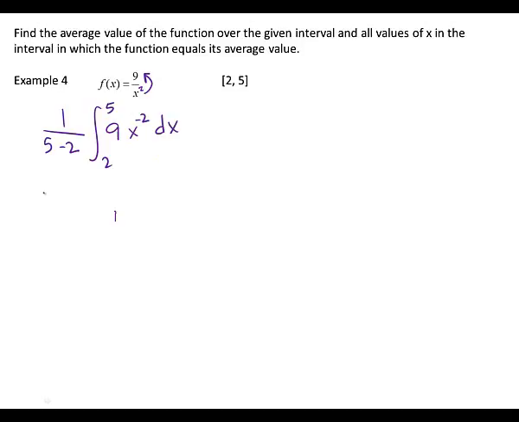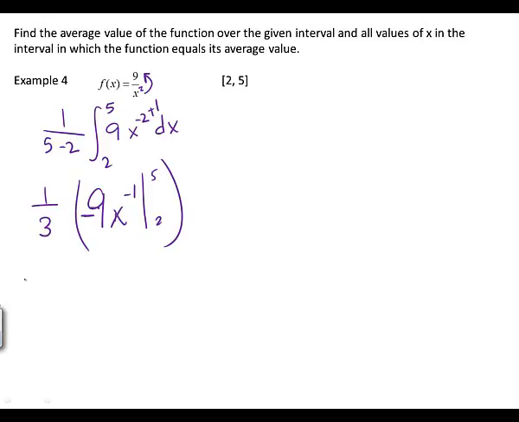What do I get for my fraction out front? It's not always going to be 1/3. It happens to be what we had. I'll use the parentheses so I don't confuse you this time. So we've got 9x, and I have to add 1 to the exponent. What do I get? Negative 1. Divide by the negative 1, which is going to make it negative 9. And then I'm going from 2 to 5, right?